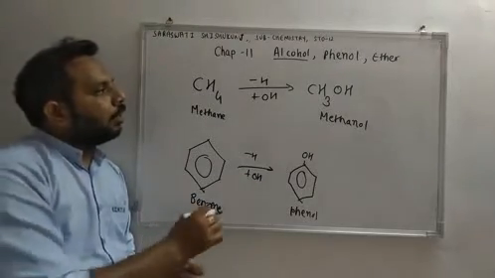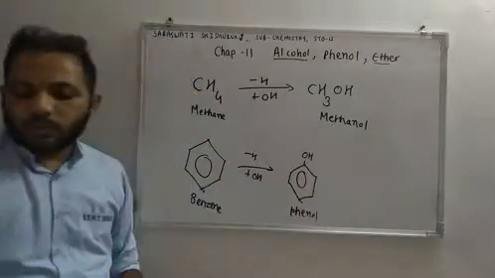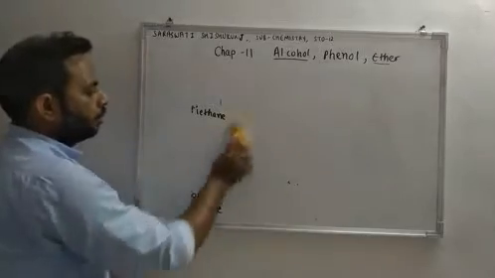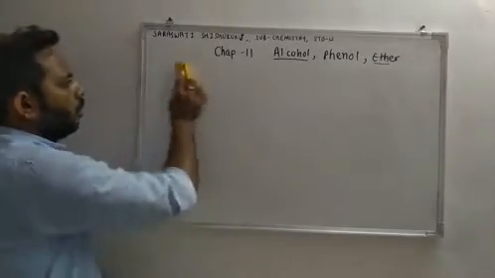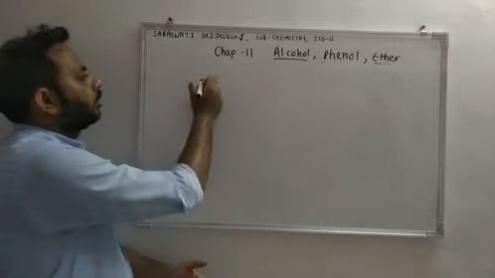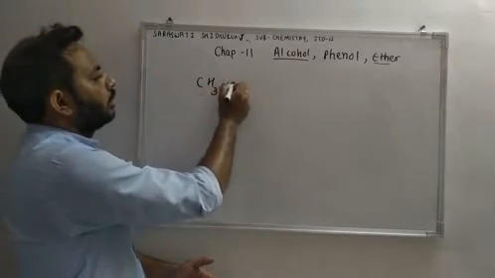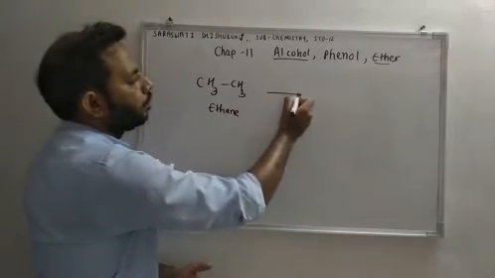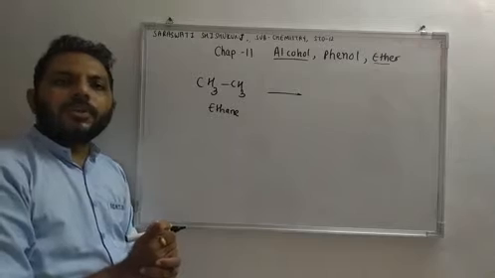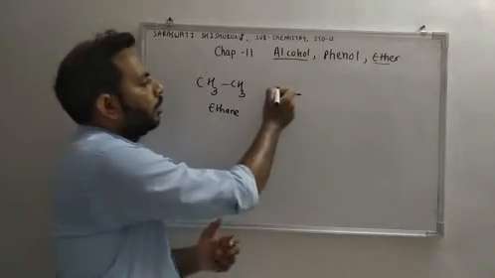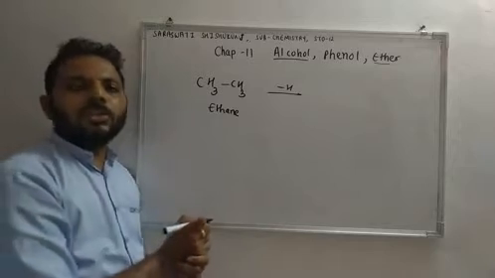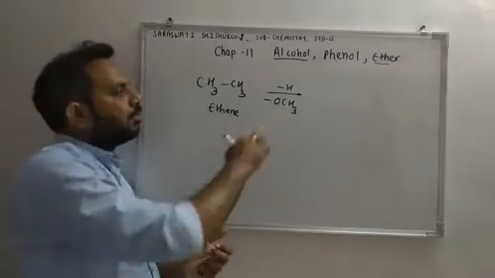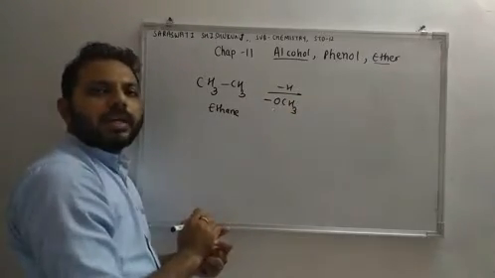Okay. Now, how are ethers formed? So we will understand the formation of ether. Suppose we have ethane, CH3CH3. Now if we substitute hydrogen of the hydrocarbon with an alkoxy group, let's say methoxy group, we can get ether.